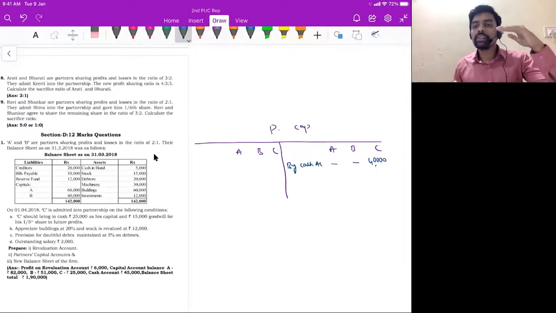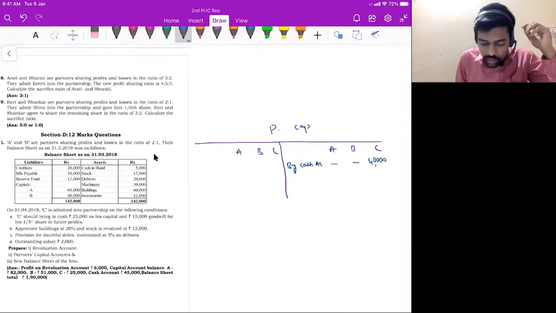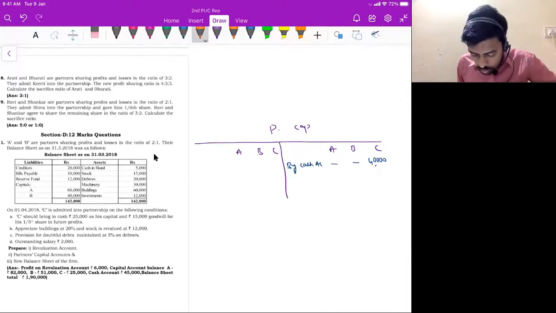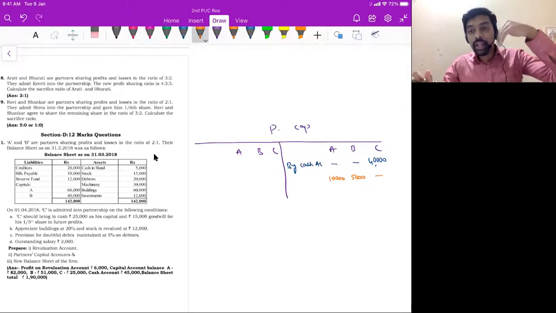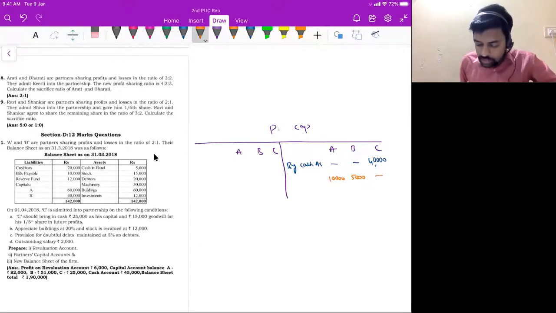When capital balance increases, you should credit that, correct? So in A's capital account, I will credit 10,000 rupees. In B's capital account, I will credit 5,000 rupees. Why? Because A and B, they are getting goodwill, correct? If they get goodwill, their capital balance will increase. Now, who is paying this goodwill? C, correct? Therefore, C's capital balance will reduce. So debit side in C's column, I will write 10,000 and then 5,000 rupees.